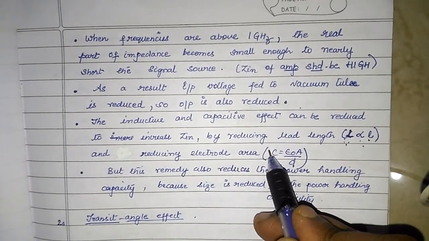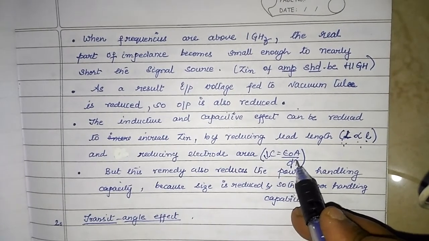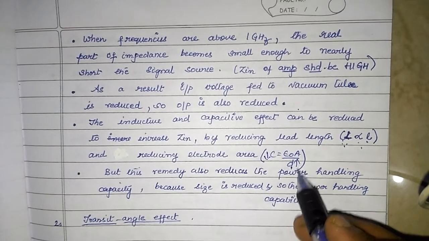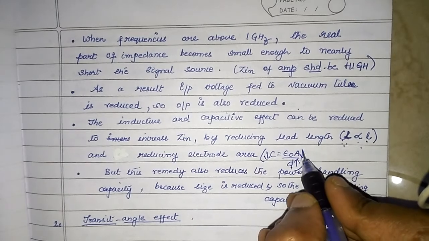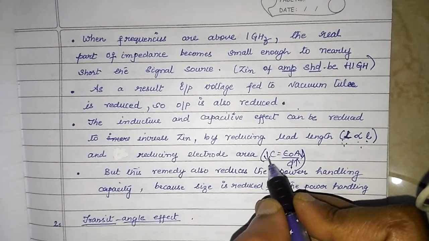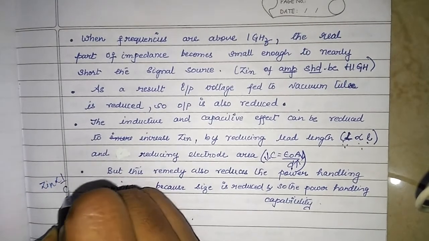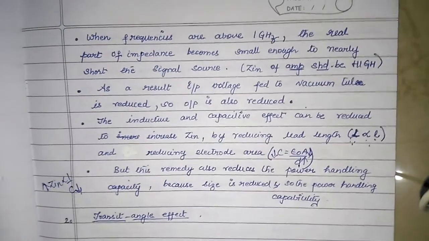So how to decrease the capacitance? Either we have to increase the distance between the grid and the cathode, or we have to decrease the area of cross section. If you decrease the area of cross section, capacitance will decrease, and since Zin is inversely proportional to capacitance, if capacitance decreases, then Zin will increase.